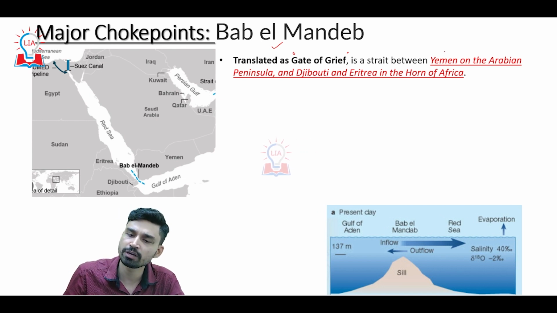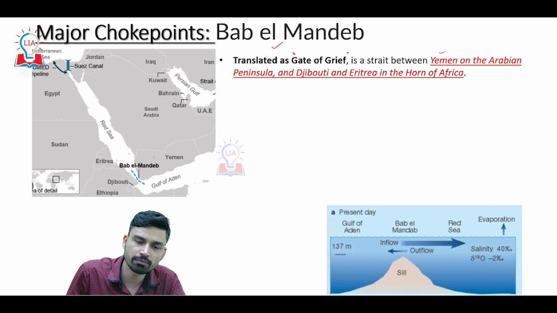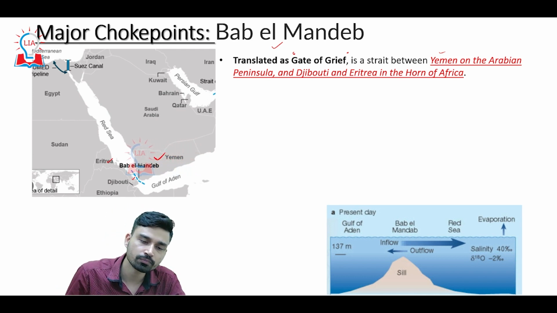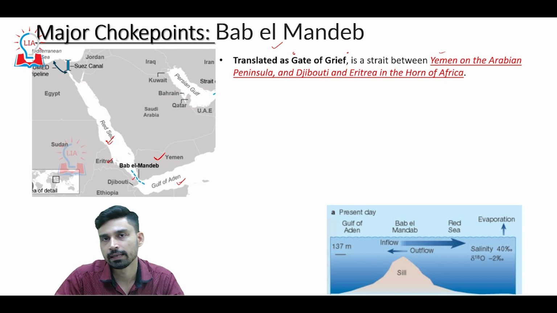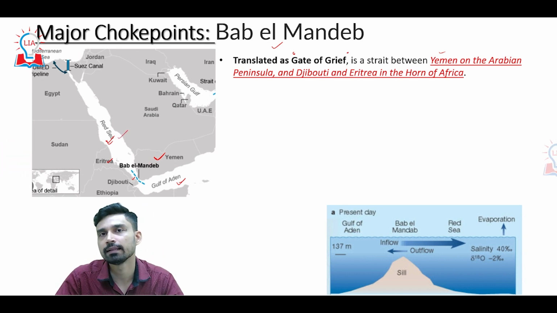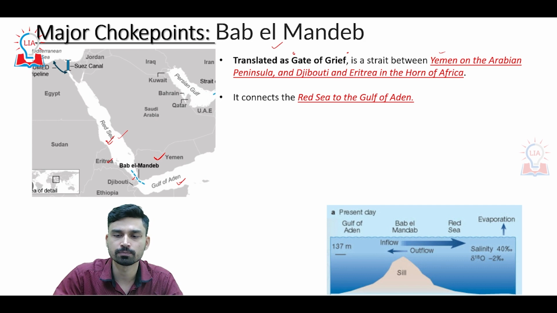So basically, it is a strait that is situated between Yemen on the Arabian Peninsula, as you can see from here, and Djibouti and Eritrea in Africa. Basically, these are the countries that are situated in the Horn of Africa. So Bab al-Mandab provides connectivity between the Red Sea in the north and the Gulf of Aden in the south. And again, the Gulf of Aden is opening toward the Arabian Sea. So in one other way, we can also explain that Bab al-Mandab provides connectivity between the Red Sea and the Arabian Sea in the Indian Ocean.